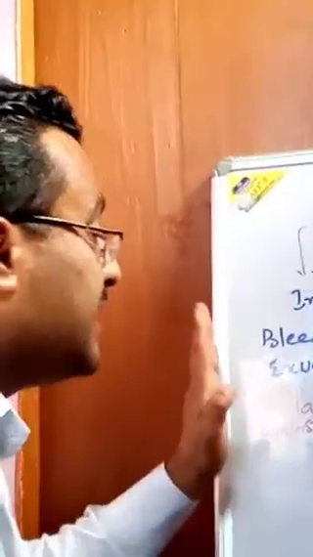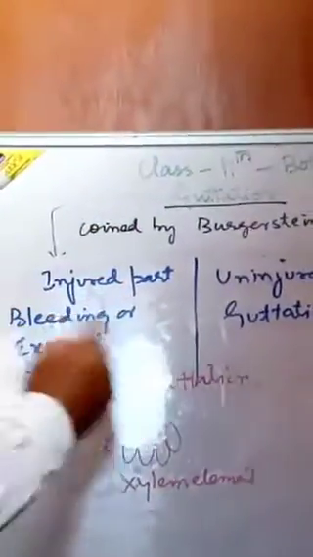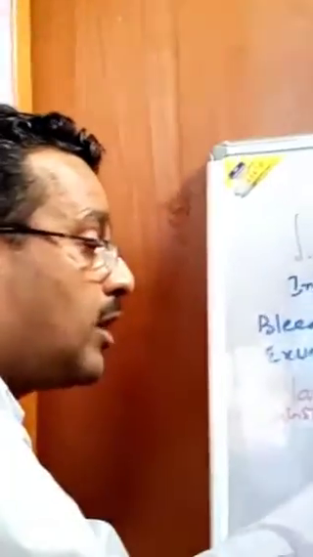One more thing we can say is that this process of guttation is not found in woody plants. It is a phenomenon of some herbaceous plants like grasses, members of the family Cucurbitaceae, and tomato. The condition responsible for guttation is that if the loss of water through transpiration is less than the water absorbed, that is, if the rate of absorption is greater than the loss of water by transpiration, then guttation takes place.